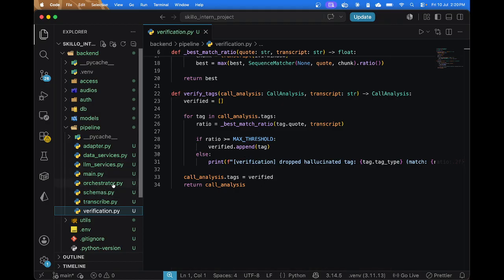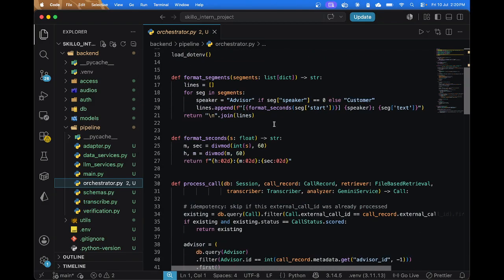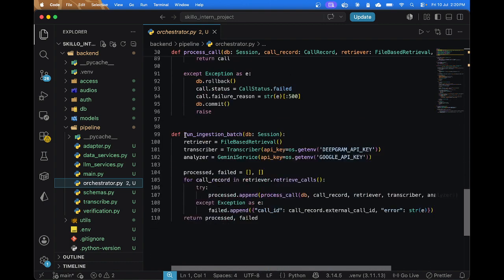So now, moving on to the main orchestration file. Here I have created the main method process call, and this method, run ingestion batch, uses it to run the processing pipeline per call retrieved. So here you can see that I've created a file-based retriever, here the transcriber, and this is the Gemini service, which uses the same analysis service class from the adapter.